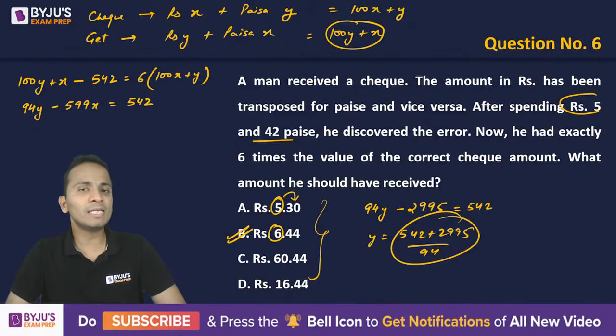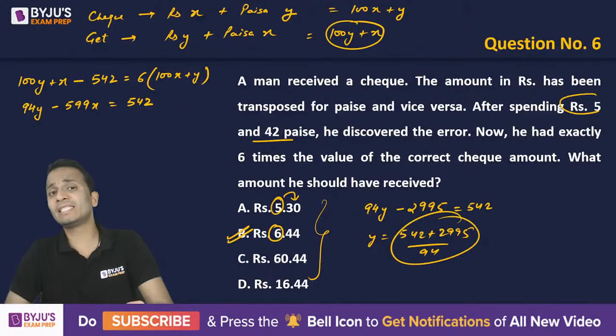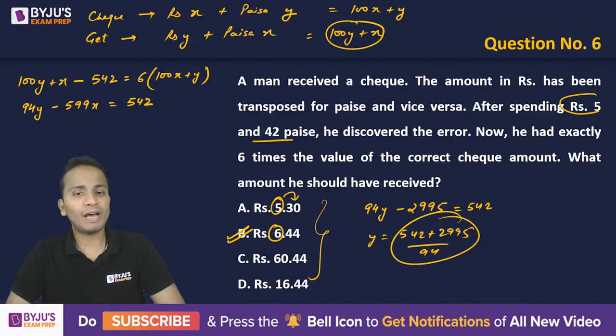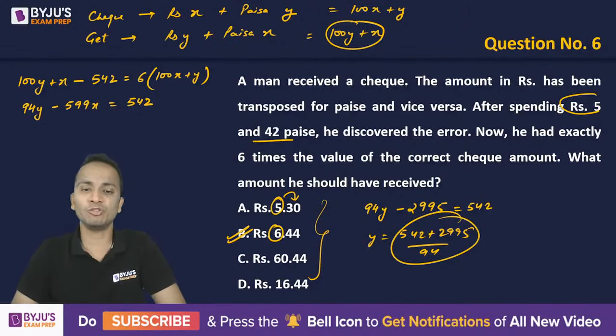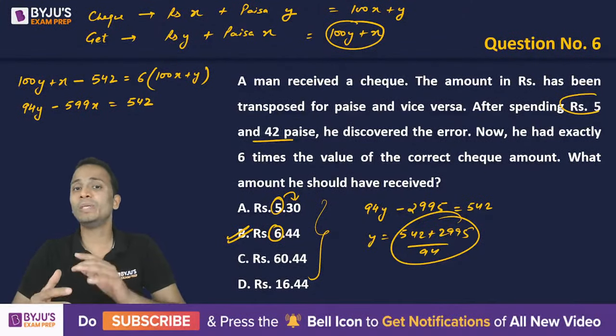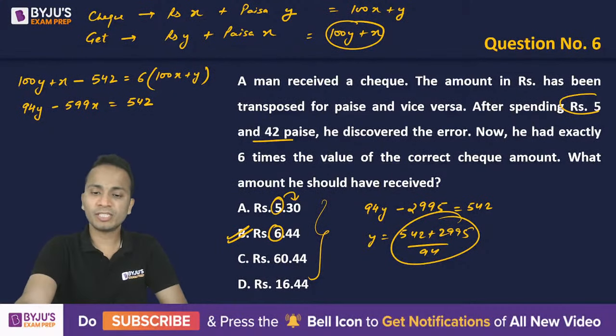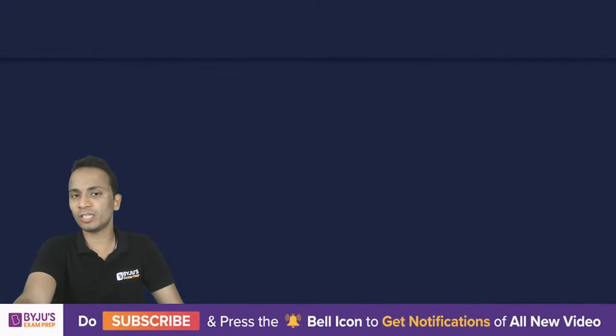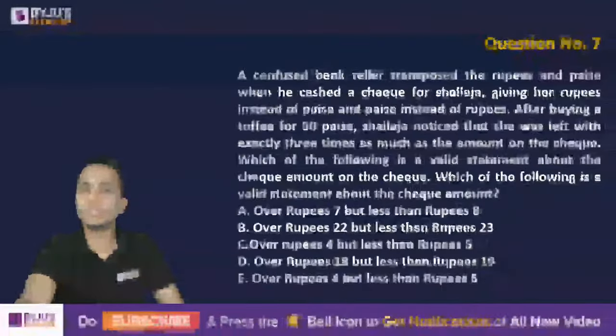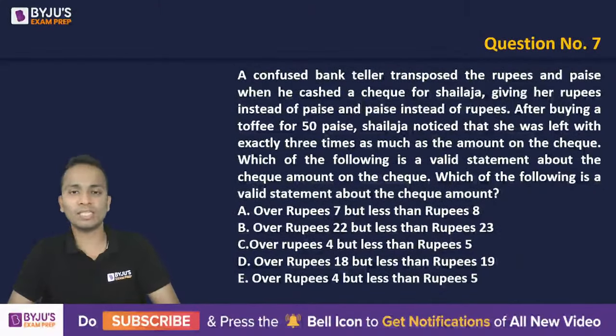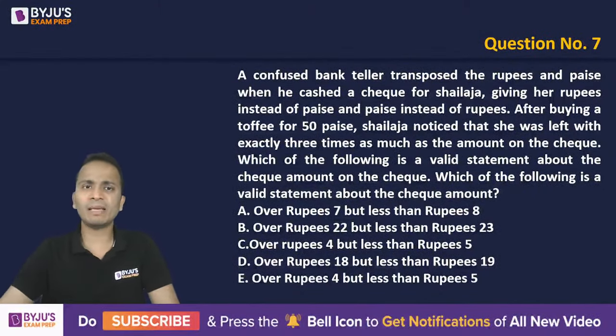Since y is in paisa, the paisa has to be less than 100. So the value of y should also be less than 100. This is one thing that you need to take care of. It has to be a positive integer which is less than 100. Now let's take one more question like this. This type has not appeared once but more than once. So this is a similar type of question.